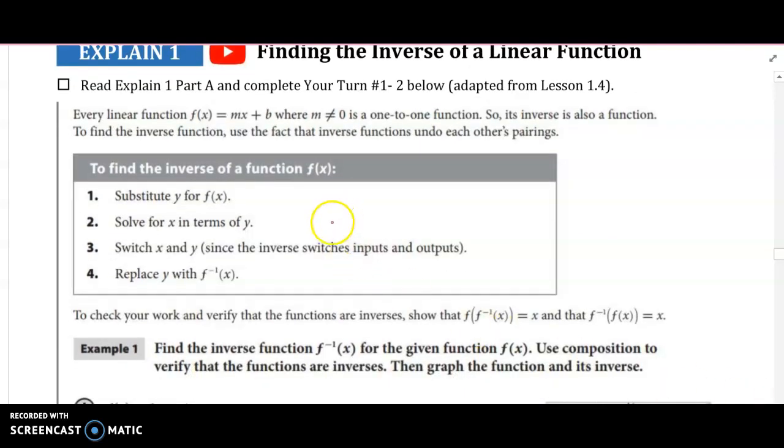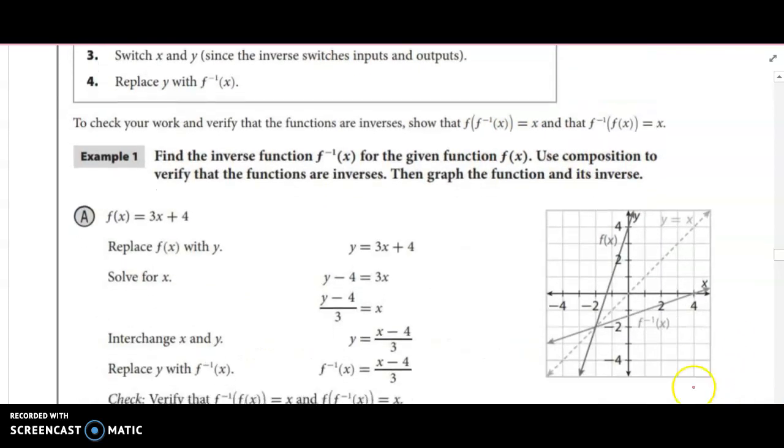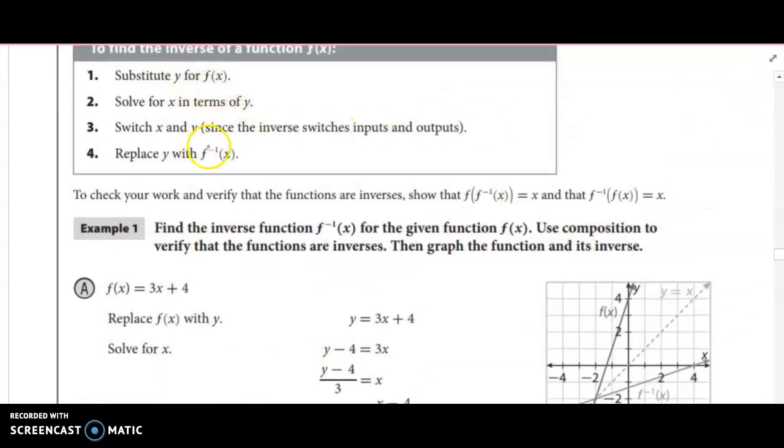Okay, so now actually finding the inverse of a function. So that was all about inverse relations, just switching the x and y value. Now we're going to be looking at inverse functions. So the steps to write the inverse of the function is right here. Substitute y for f of x, and that's here. Here's the function, f of x equals 3x plus 4, and they want us to find the inverse of the function for the given function and use composition to verify that the functions are inverses.